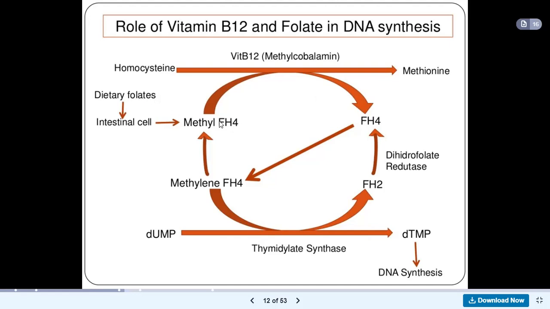And without this, you cannot produce this. And without this process, you cannot produce thymidine monophosphate. And without thymidine monophosphate, you cannot produce DNA synthesis. Again, without vitamin B12, homocysteine cannot be converted to methionine.